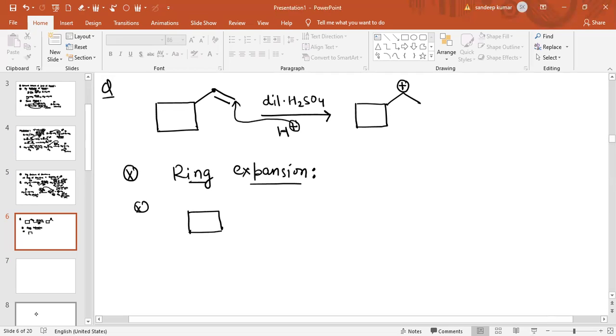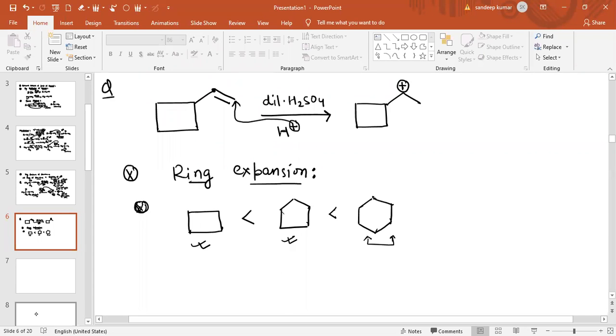four member ring, in a four member ring there is angle strain. So to avoid angle strain, these rings try to maintain the maximum number of carbon atoms in the ring. Therefore a four member ring tries to convert into a five member ring to minimize the angle strain. In the same way, this five member carbon ring will try to expand into a six member ring so that the angle strain is minimum, but it never tries to expand a six member carbon ring into a seven member carbon ring. Why?